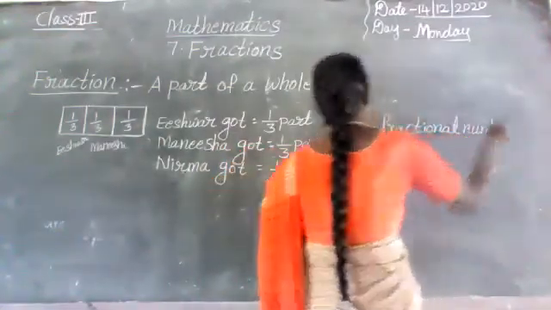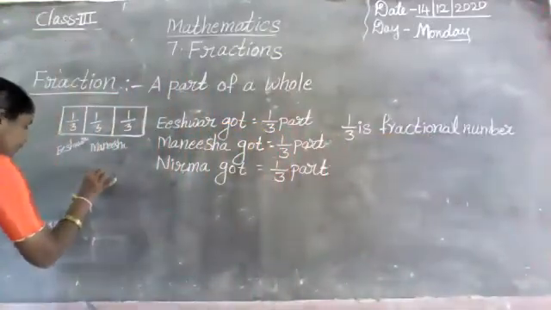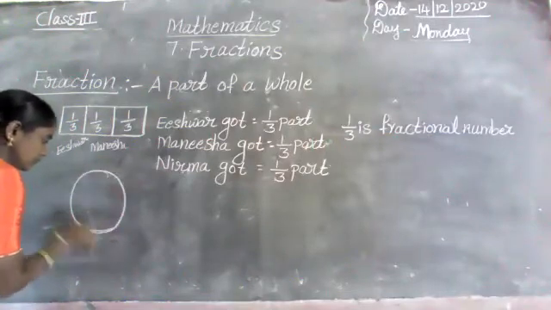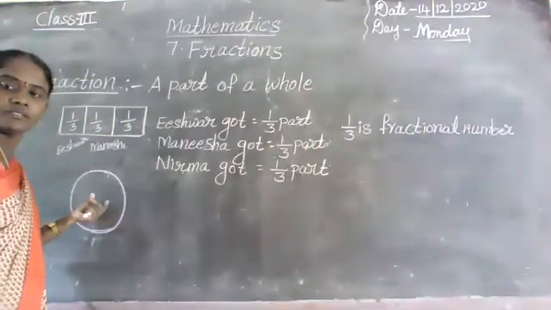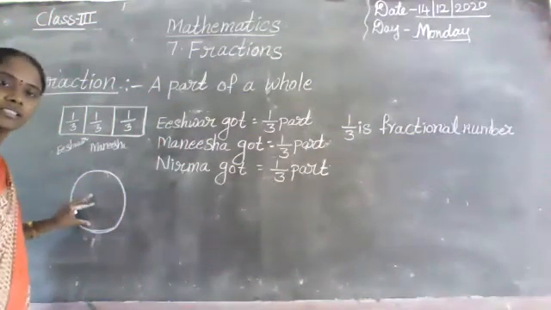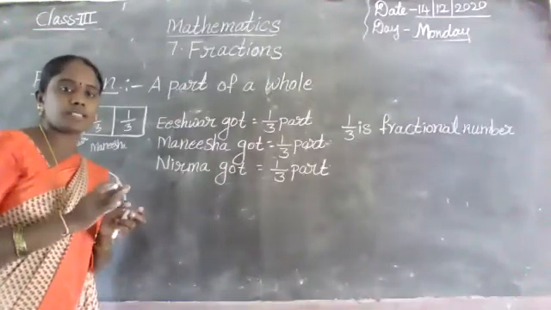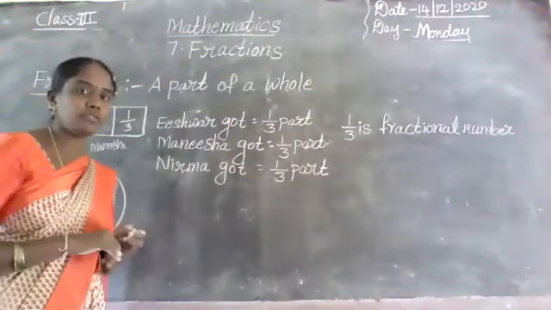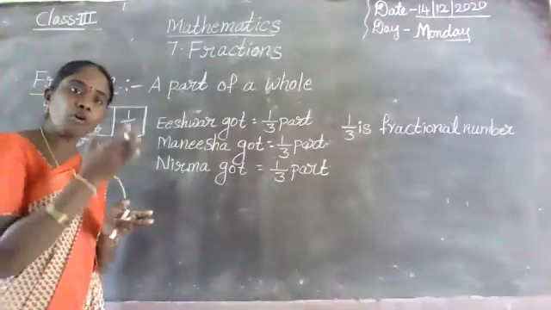Fractional number. One more example, I will explain one more example. This is one roti. In this roti, we have to divide 4 parts because there are 4 members. How can we give the 4 members equal parts? First, there are 4 parts.